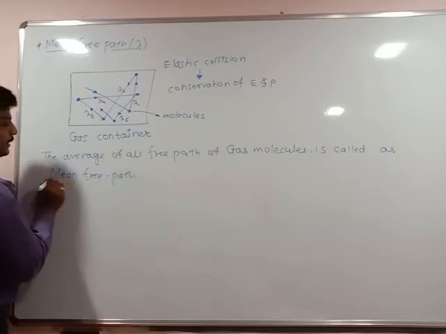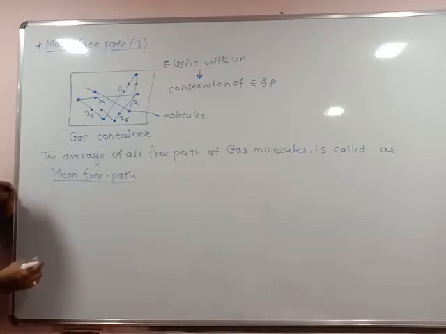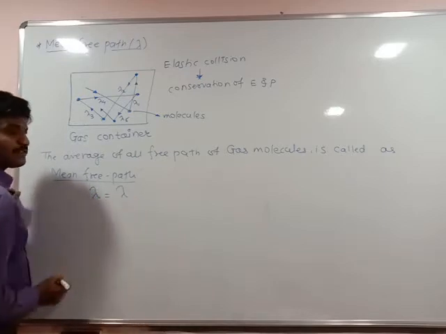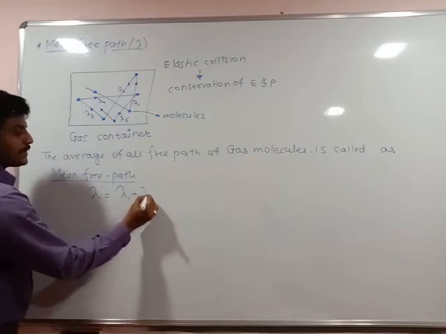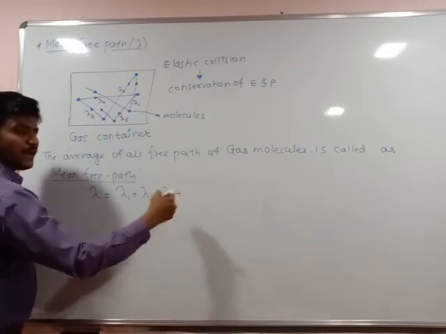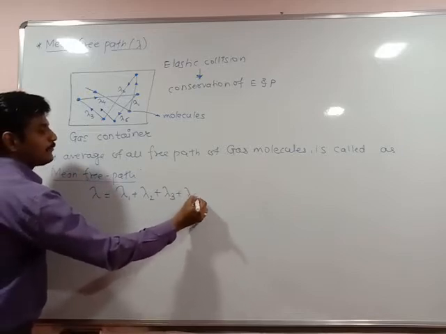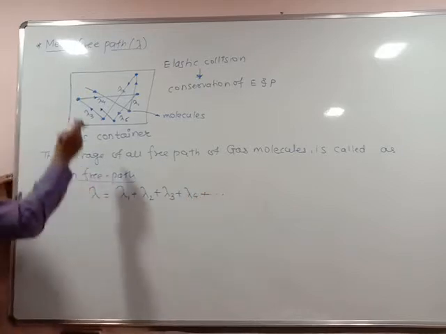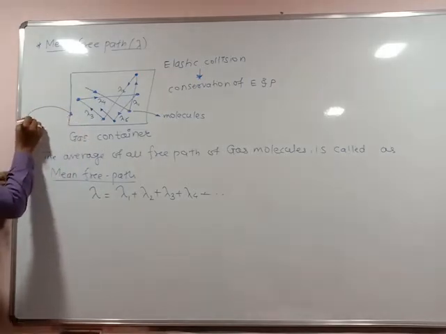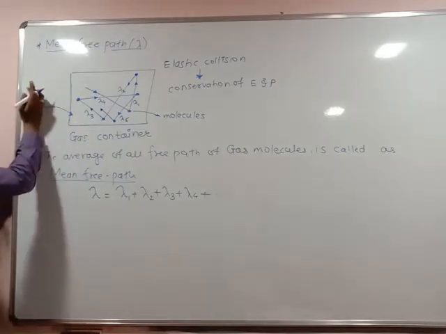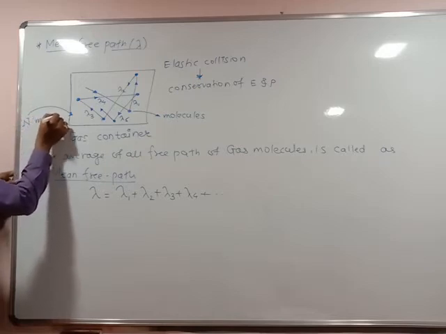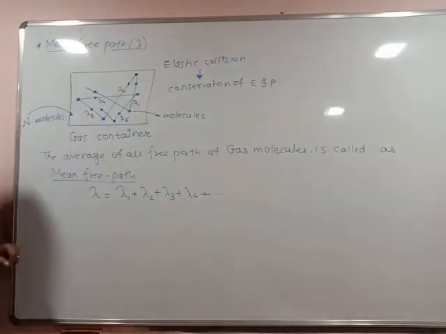Then what is the mean free path formula here? Mean free path lambda is equal to the first free path lambda 1, second free path lambda 2, third free path lambda 3, आपण average क्या लागणार आहे? Lambda 4, up to how many molecules are present within the container? There are n molecules present.